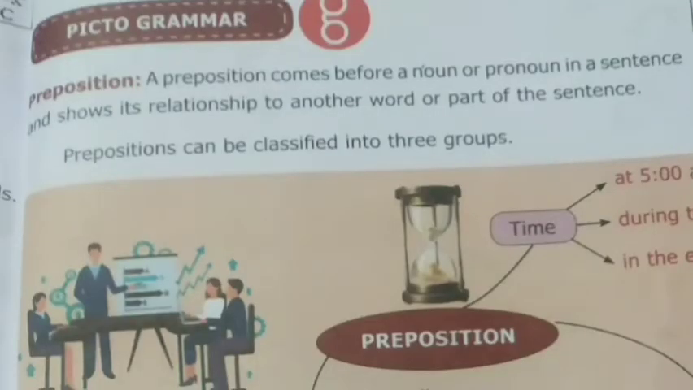Pictogrammar. Preposition. A preposition comes before a noun or pronoun in a sentence and shows its relationship to another word or part of the sentence. Prepositions can be classified into three groups. See the picture: time preposition, place preposition and position preposition.